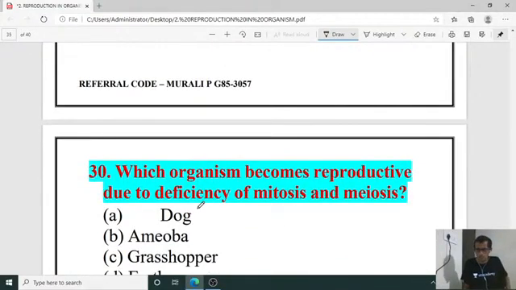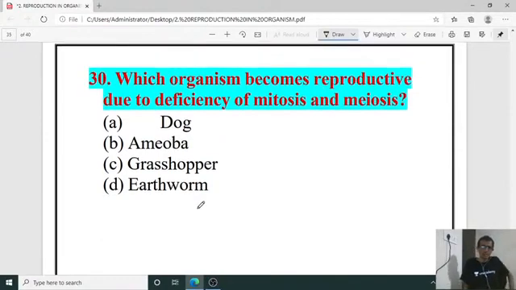And last question, I think last question: which organism becomes reproductive due to deficiency of mitosis and meiosis? Which organism becomes reproductive due to the deficiency of mitosis and meiosis? So it is an amoeba. Amoeba becomes reproductive due to deficiency of mitosis and meiosis. Their fission will be there.